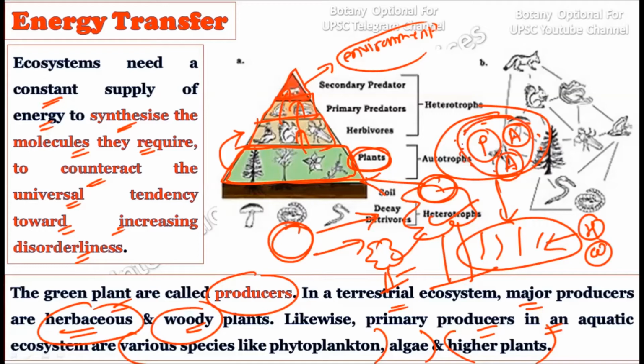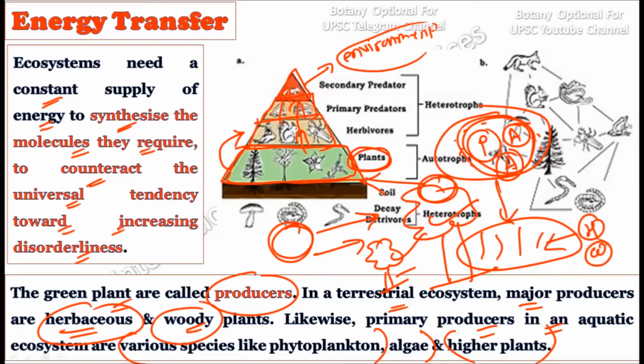So these plants will actually contribute to the production of the food material in an aquatic ecosystem. But in the terrestrial ecosystem, the majority of them are herbaceous and woody plants. This will differ from ecosystem to ecosystem, and you should be able to compare the terrestrial ecosystem and the aquatic ecosystem in relation to the primary producers. Who are the primary producers in the aquatic ecosystem? Those are different from the producers in the terrestrial ecosystem.